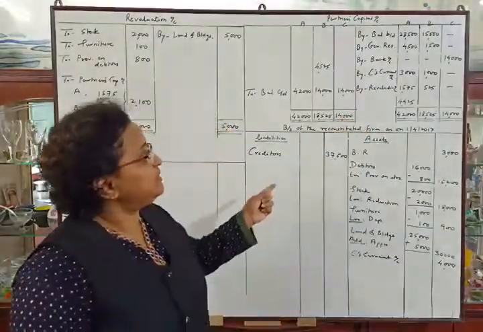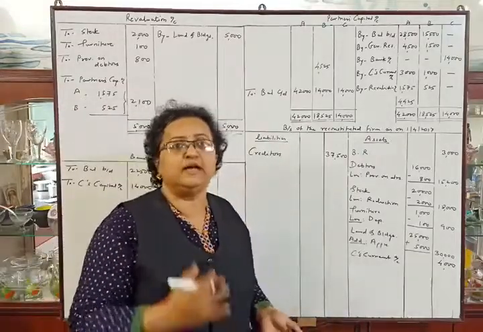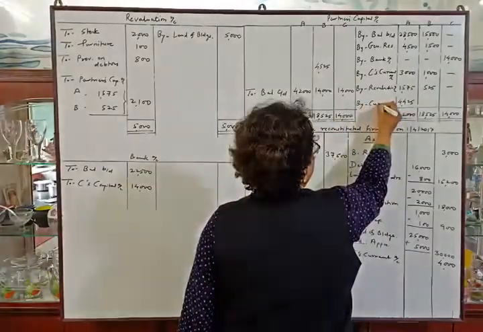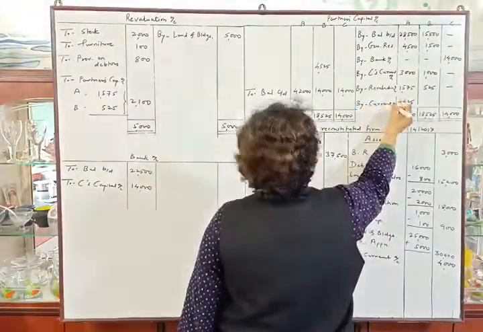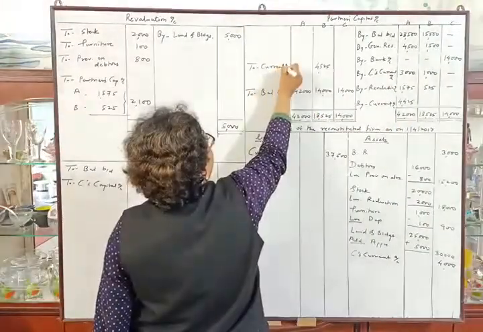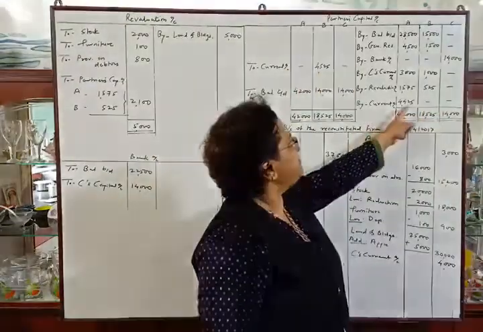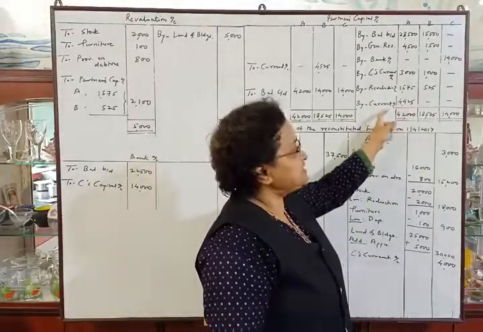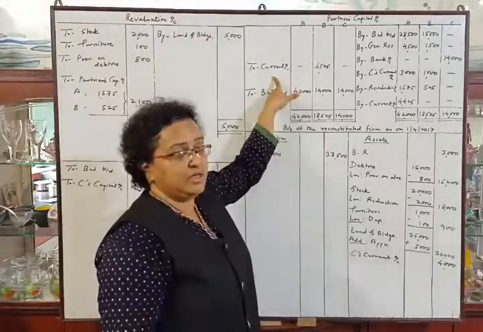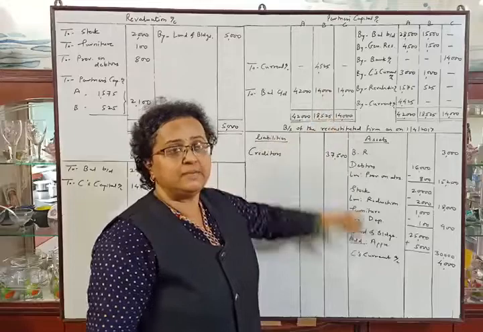Now in this problem they told us to make the adjustment of capital with the help of current account. So we will give the name by current account and here to current account. By current account, the difference is in A's column, it means it is A's current account, and here this is B's current account. Okay, we will make the posting of these current accounts afterwards in the balance sheet.